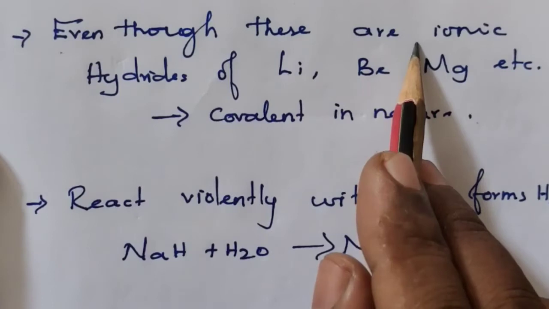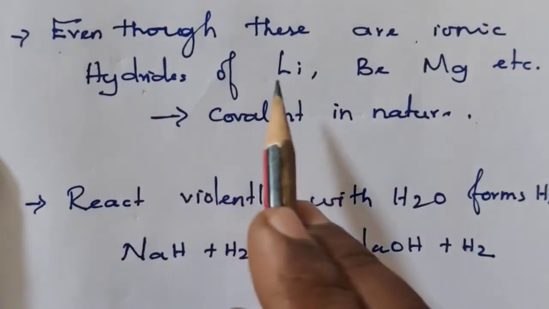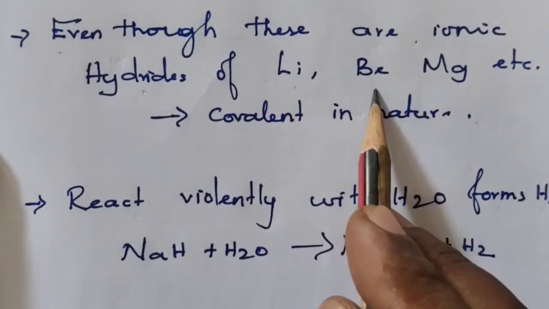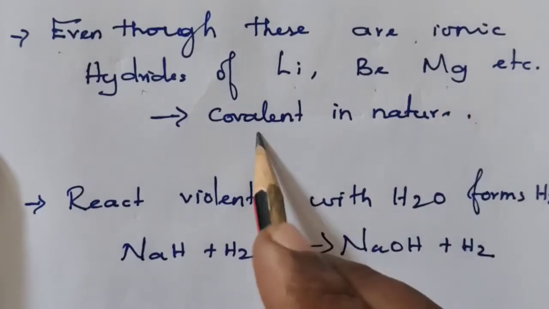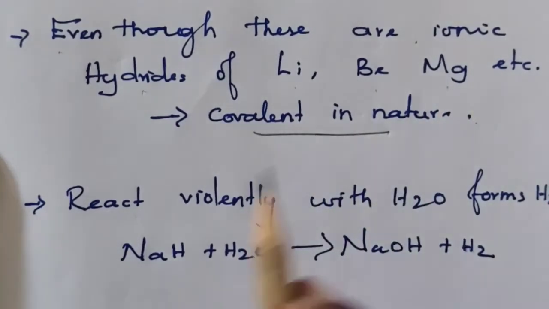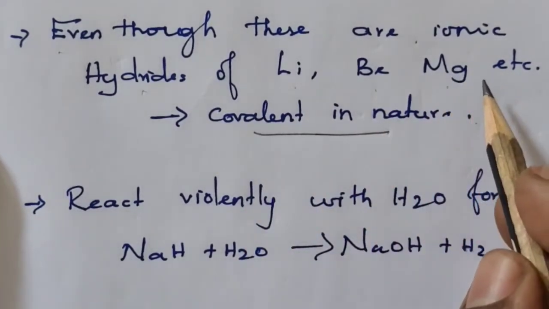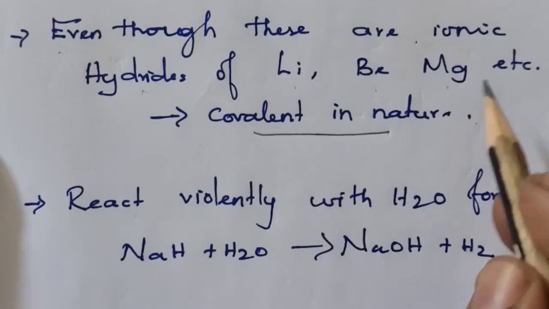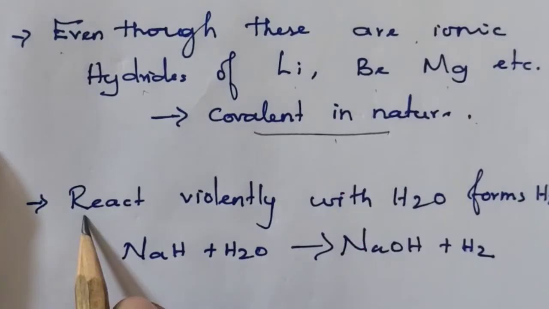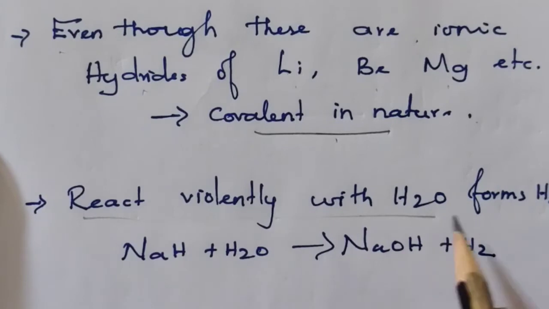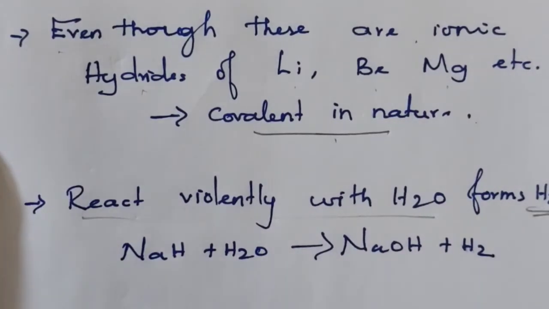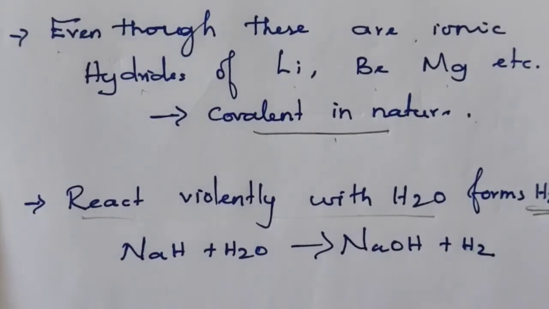Even though they are ionic, hydrides of lithium, beryllium, magnesium, etc. are covalent in nature. That means hydrides of lighter elements are covalent. They react violently with water to form hydrogen gas.